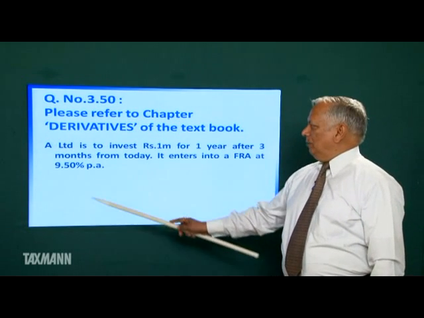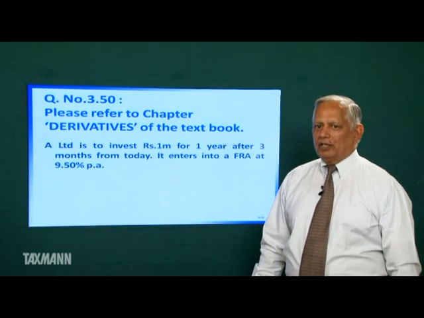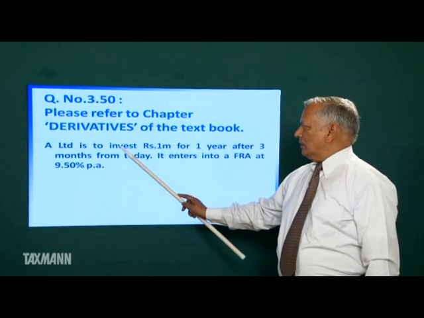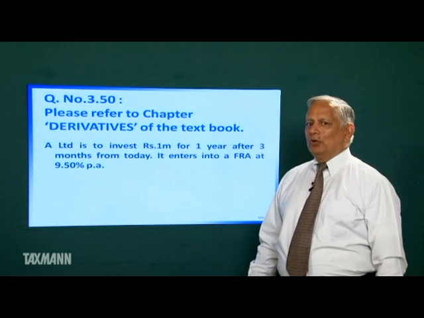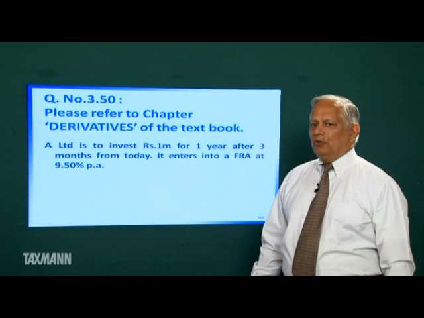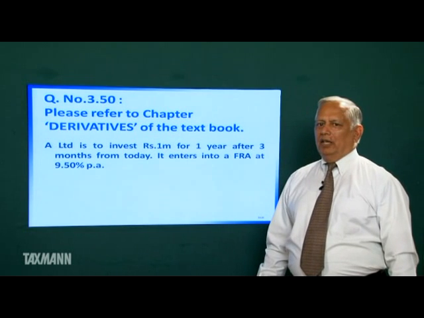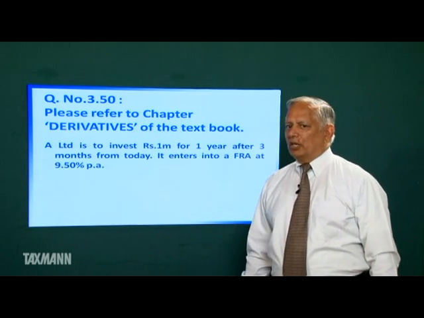Now what is the implication of this rate? The implication of this rate is that A Limited shall be able to invest 1 million at this rate. Suppose on the date of investment, the interest rate declines, A Limited will suffer loss. That loss will be compensated by the bank.